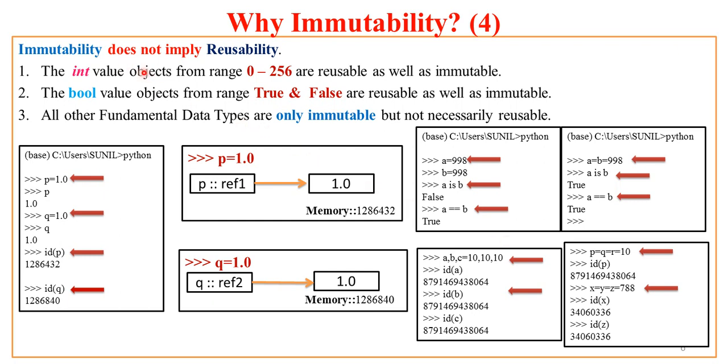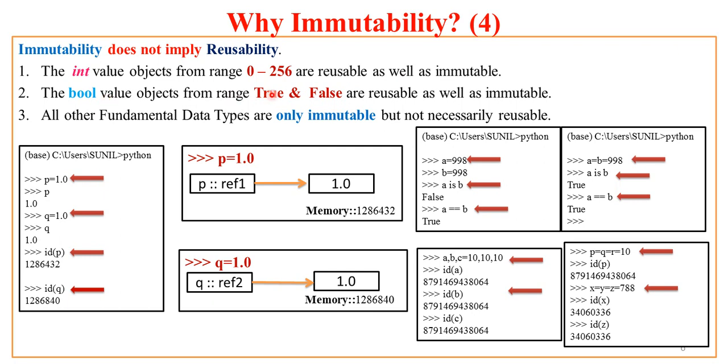Now immutability doesn't imply reusability. That means if the concept of immutability is adopted by Python, that doesn't mean that every immutable type is associated with reusability. For example, the int value objects can be reused within what range? 0 to 256. They are reusable as well as immutable.